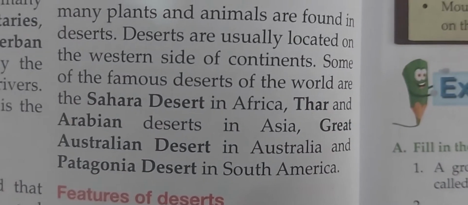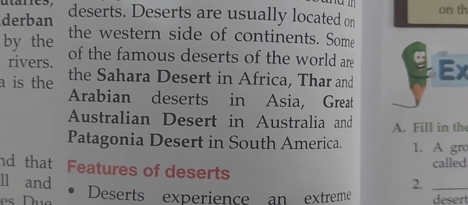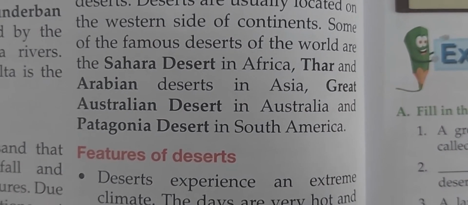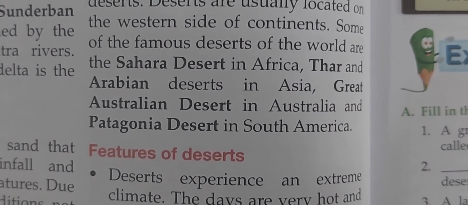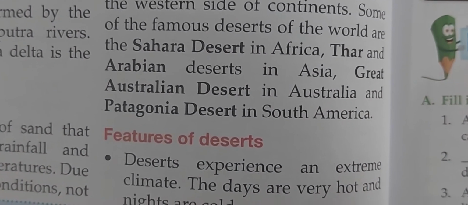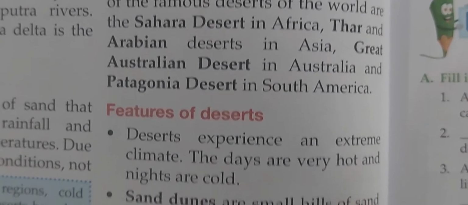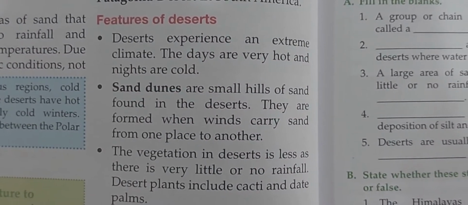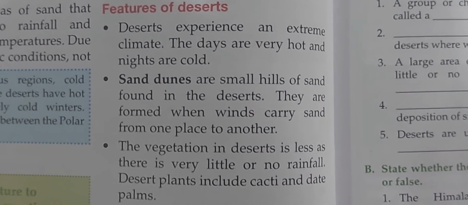Right. So what are the main places of desert area? That is Sahara Desert in Africa, Thar and Arabian Desert in Asia, Great Australian Desert in Australia, and Patagonia Desert in South America. So if we are talking about the features of deserts, we know that plantation is not possible.